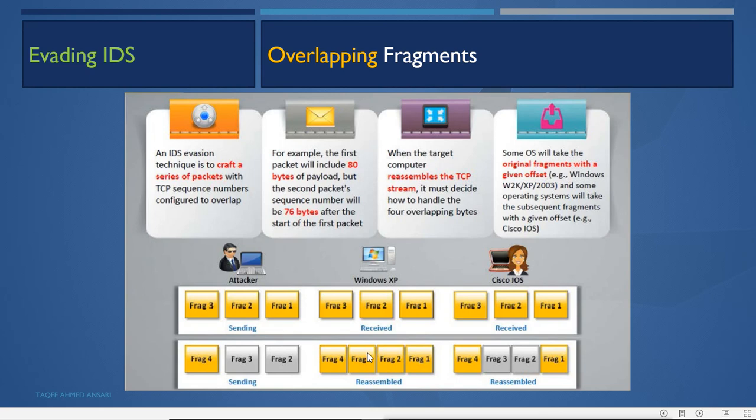Now if the attacker wants to attack Cisco IOS, then it will first send the fake packets. The first 2, 3 will be the fake ones. The second time it sends 2, 3, it will be the real one. Again the IDS will not understand, but the victim machine will accept this 1, 2, 3, 4, and it will take the 2, 3 packets that come the second time. So this is what an overlapping attack is.